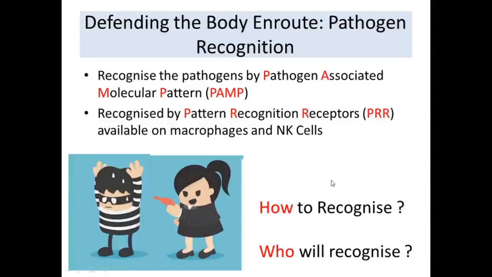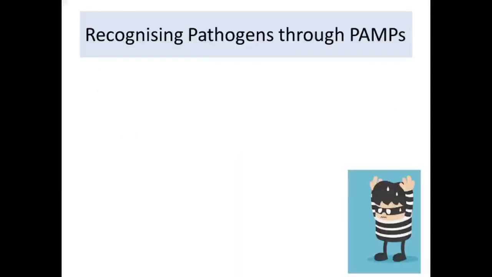It is recognized by the pattern recognition receptors, called PRR, which are available on macrophages and natural killer cells of our body. So macrophages and natural killer cells are going to recognize the pathogens by means of pathogen-associated molecular patterns, which are available on the pathogens, and these patterns are to be recognized by pattern recognition receptors which are available on macrophages and natural killer cells. Now let us see how we recognize the pathogens through PAMPs.